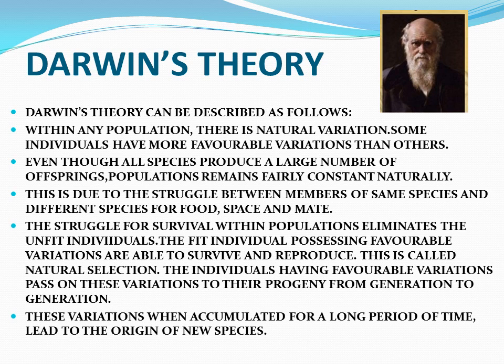The individuals having the favorable variations survive in that environment. Now they pass on those variations to their progeny from generation to generation. And after some time, when these variations accumulate over a long period of time, they lead to the origin of new species. So, this is all about Darwin's theory.